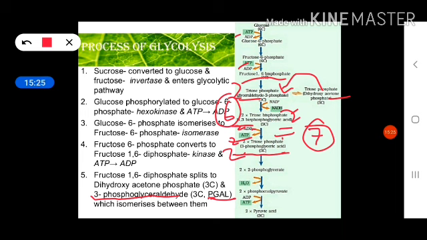Either it will undergo lactic acid fermentation or alcoholic fermentation, which are the two types of anaerobic respiration. Lactic acid is formed in our muscles during vigorous exercise, and in lactic acid bacteria, lactic acid is formed from this pyruvic acid. In alcoholic fermentation, in case of yeast, ethanol is formed from this pyruvic acid.